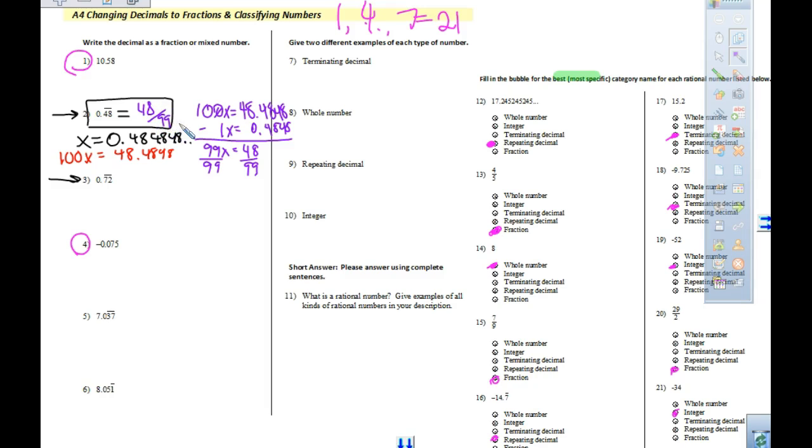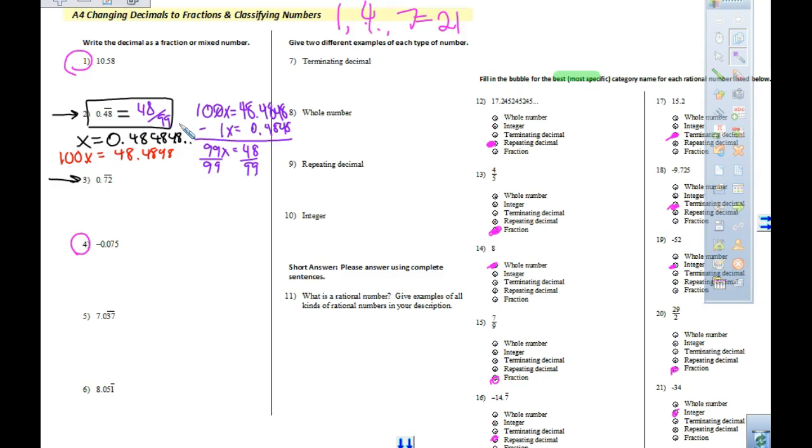Now, some of you have your calculator. Put it in your calculator. 48 divided by 99. 0.48, repeating. That's how you can check it with your calculator, right? You put in 48 divided by 99 and you should get this. And if it doesn't work, you did it wrong, right? You got to go back and find where you subtract from.